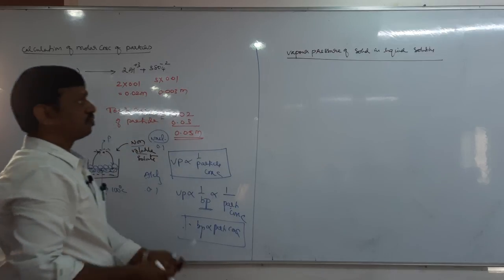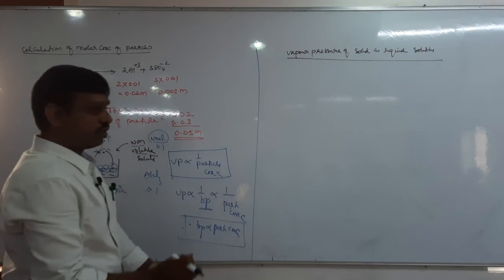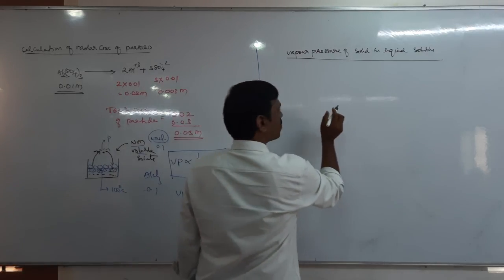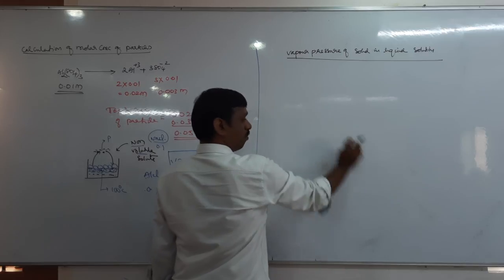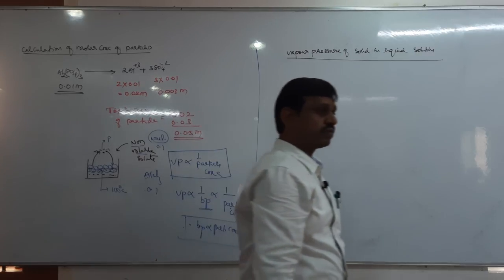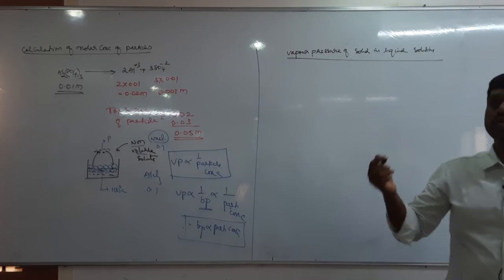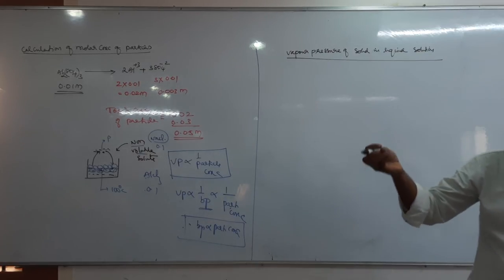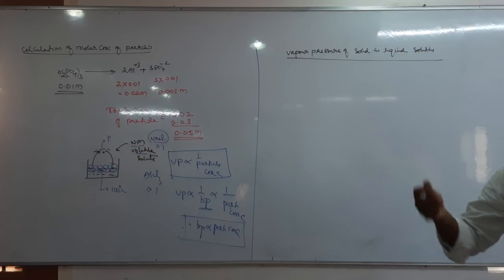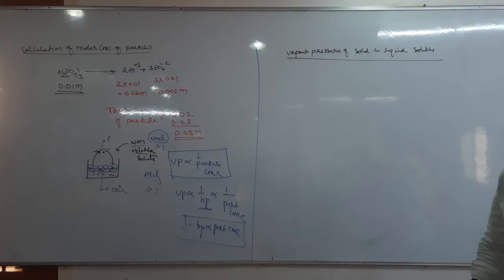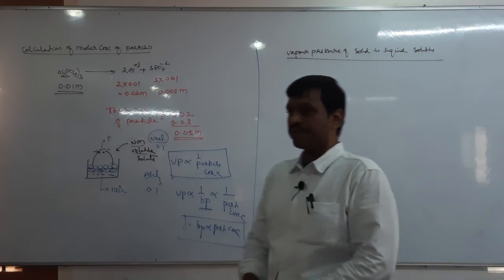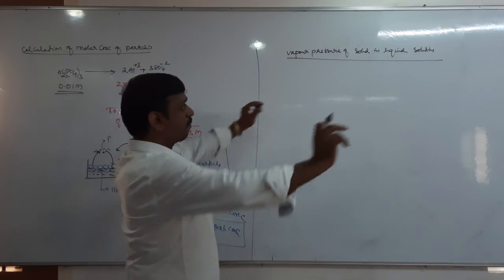Vapor pressure of solid in liquid solution. Can you tell me an example where solid is in liquid? NaCl in water, sugar in water, or any solid in water, which should be dissolved, that must be soluble in water or liquid.